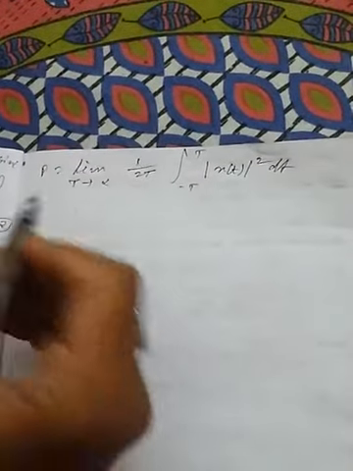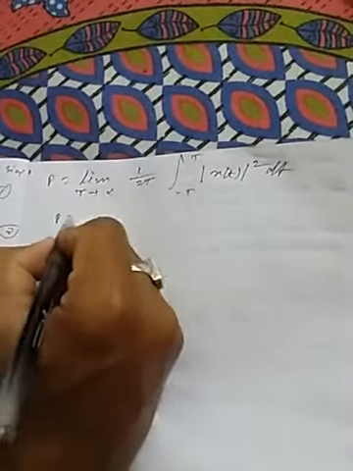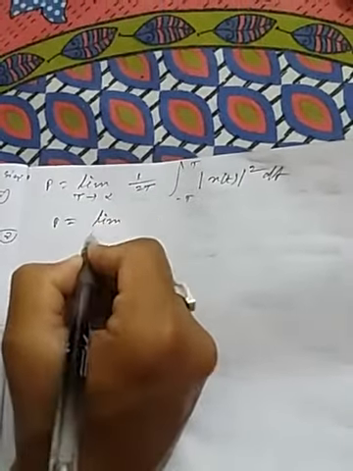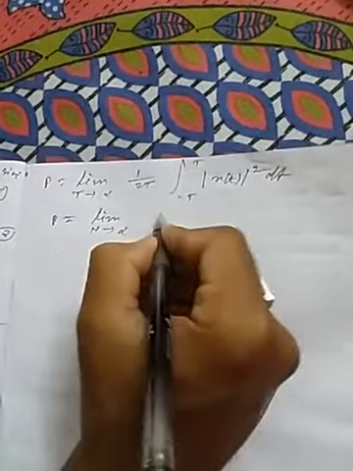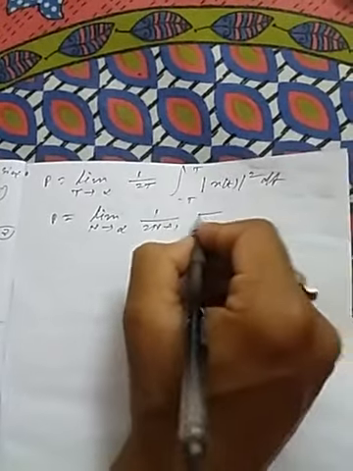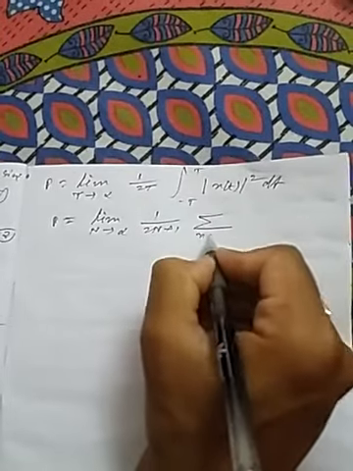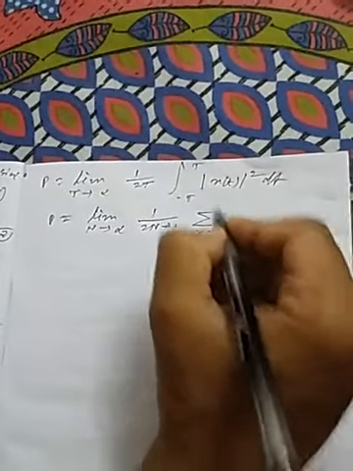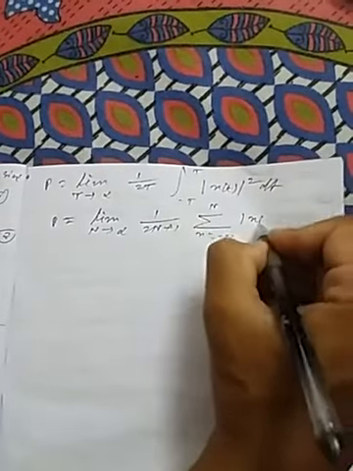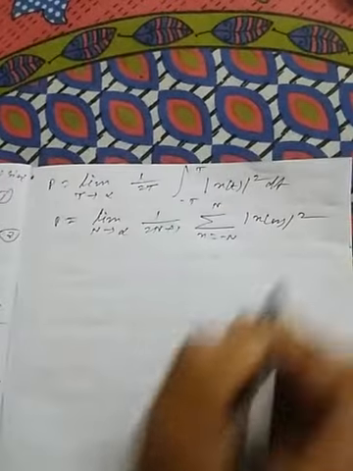So average power can be calculated by using this formula. Now in discrete time domain, it can be calculated by using this formula, limit capital N tends to infinity, 1 by 2N plus 1, summation of small n equal to minus capital N to capital N of mod of x(n) whole squared. Okay.